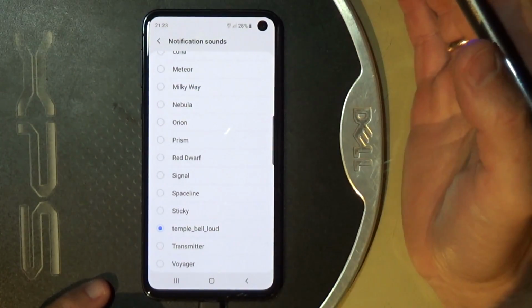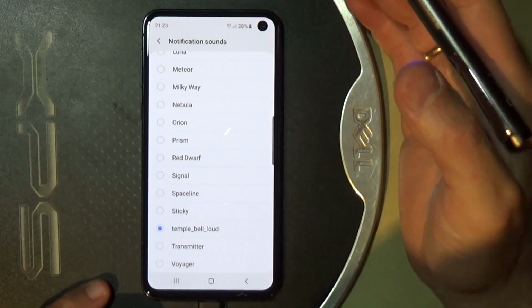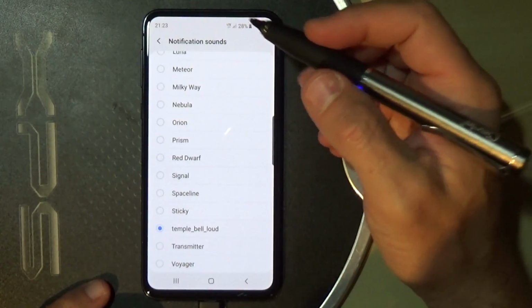So it's easy as that. It takes you two minutes and doesn't take a genius. It's not brain surgery.